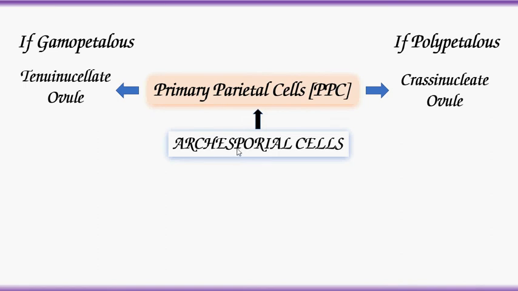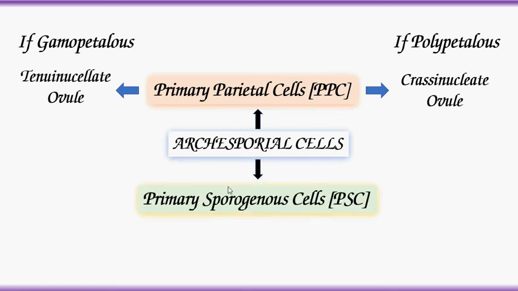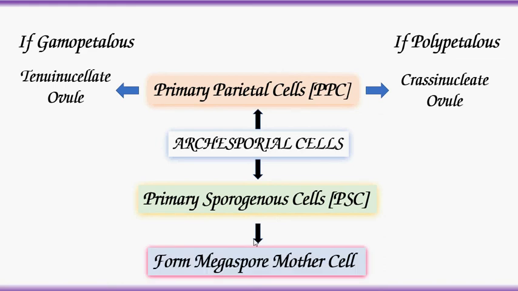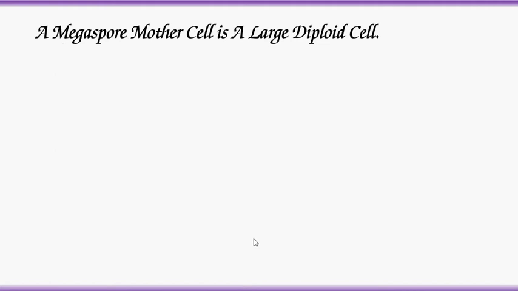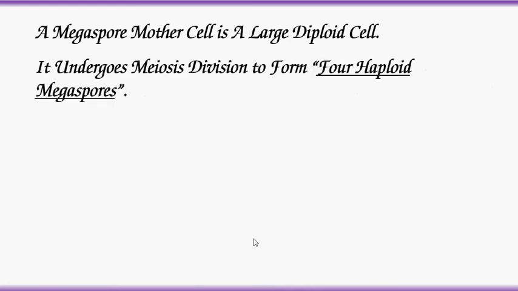The archisporial cells, during periclinal division towards the inside, form primary sporogenous cells. These primary sporogenous cells form the megaspore mother cell. A megaspore mother cell is a large diploid cell, that means 2n condition. It undergoes meiosis division to form 4 haploid megaspores.